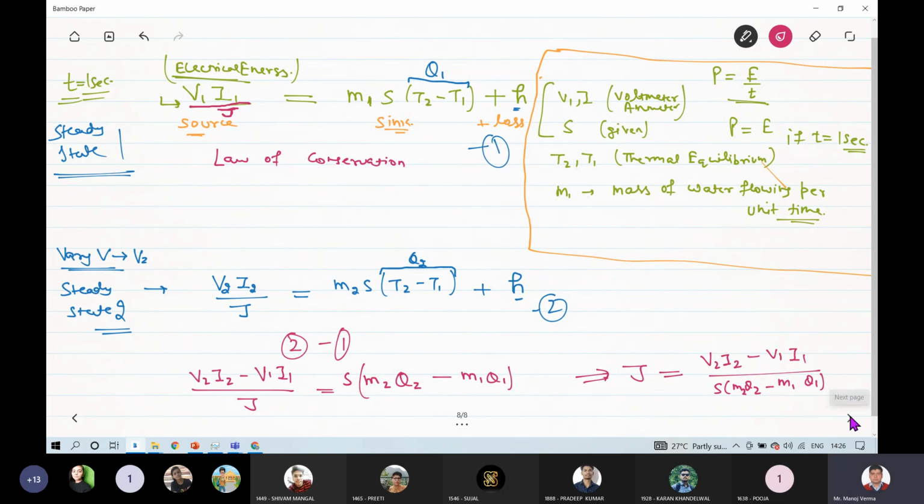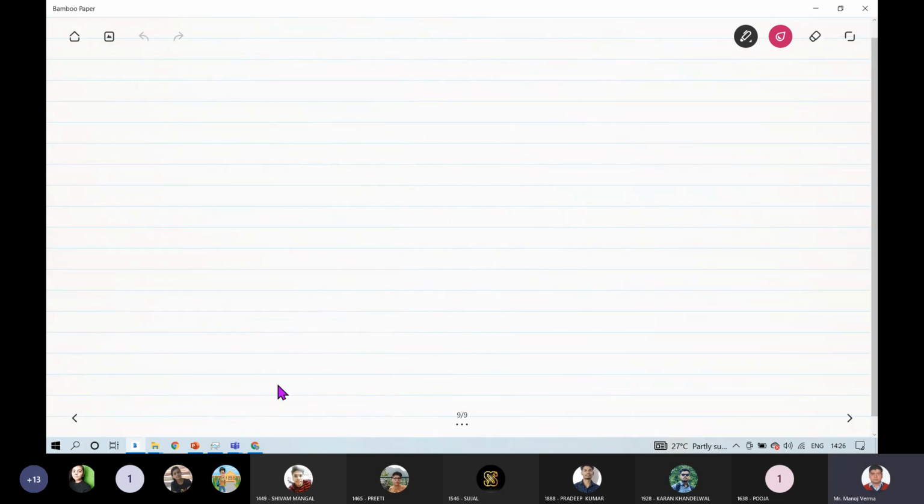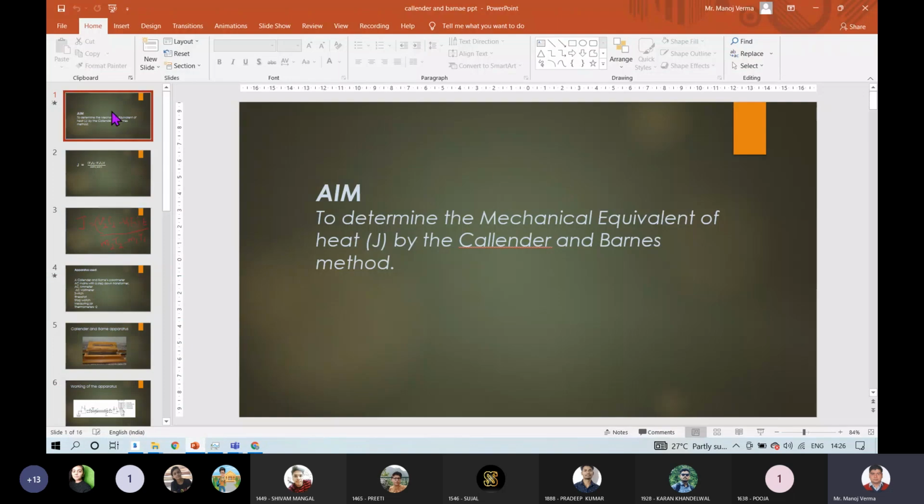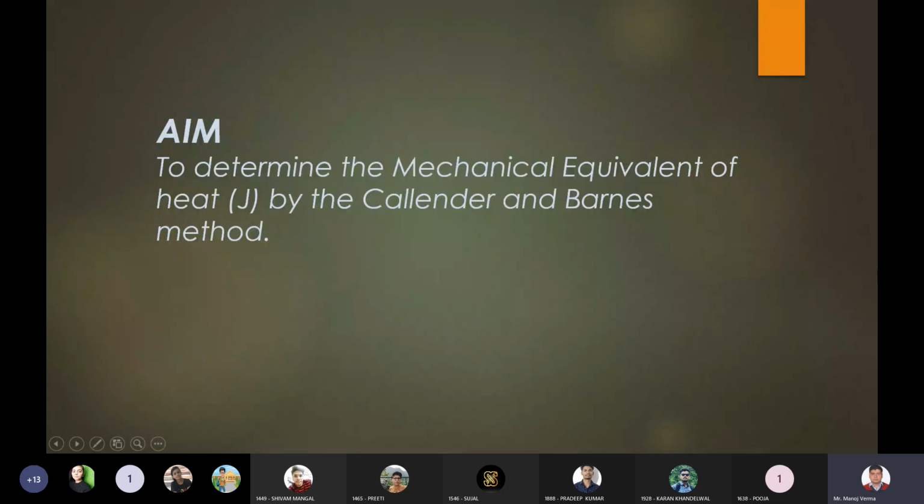So yes, the overall experiment is this one. First of all let me show you with this, then we will discuss this formula and this procedure again later on. As I have told you, I have basically explained the basic physics behind this experiment. Now we will see how we have to perform it. Our aim was to find the mechanical equivalent of heat J by the Callendar and Barnes method.